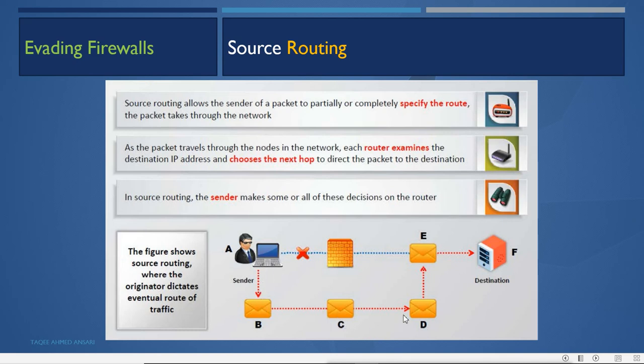Now here it is not possible every time, because the next hop decision will be taken by the router itself. When you send a packet to any destination, your packet will go first to your own router, and then your router will decide what will be the next router and where to send the packet next, what will be the next hop. That decision will be taken by the router itself. So if the attacker is able to craft the packet with the prefixed destination IP or destination route, then it can do this source routing attack.